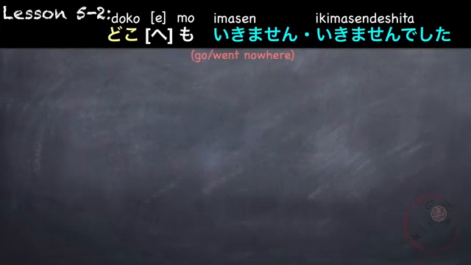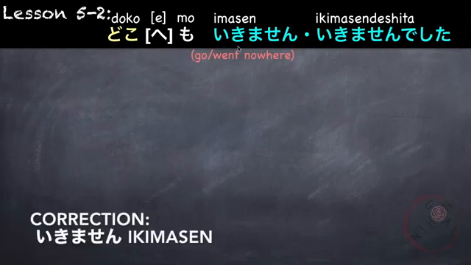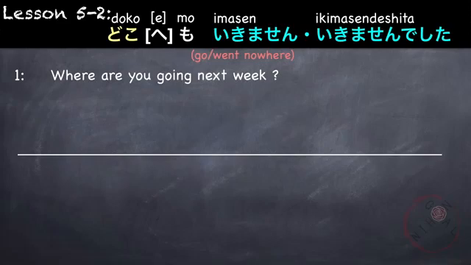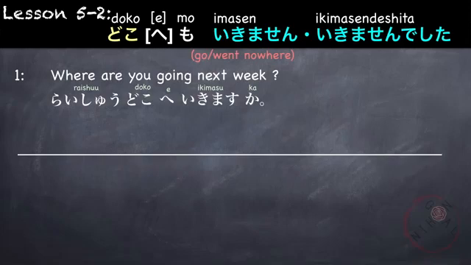Next is how to say go nowhere or went nowhere. Doko followed by mo actually means everywhere, but if it's followed by a negative verb such as ikimasen, the negative of go, meaning don't go, or the past tense, didn't go, ikimasen deshita, doko mo becomes nowhere or not anywhere. For example, where are you going next week? Raishu doko e ikimasu ka?